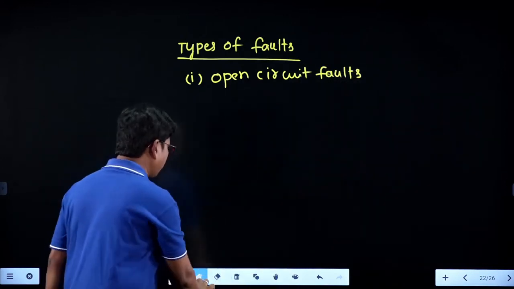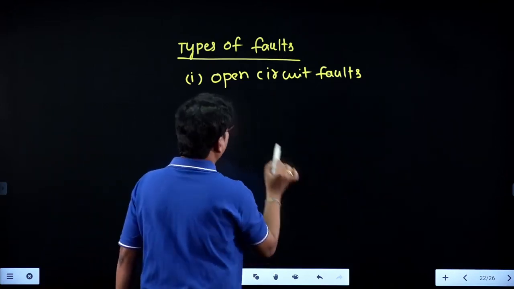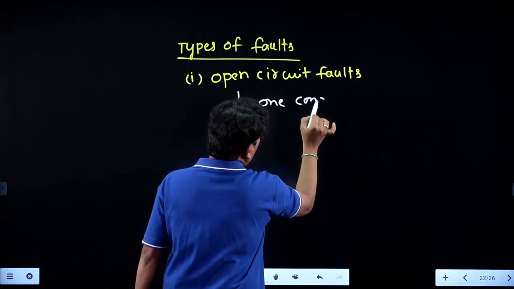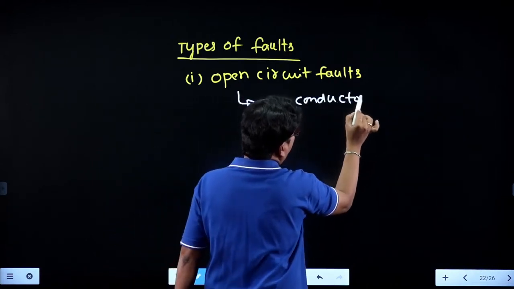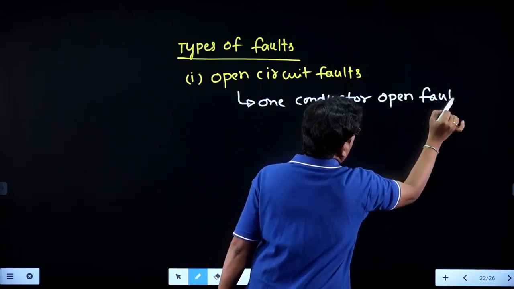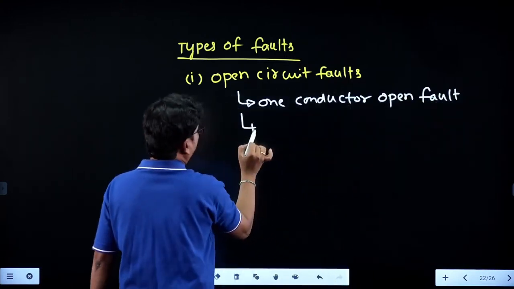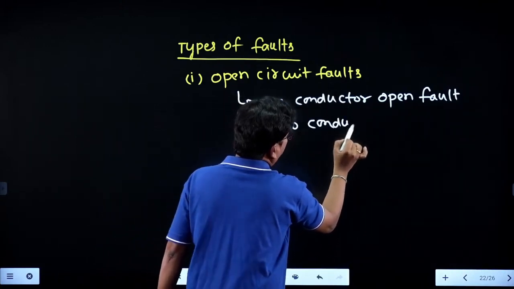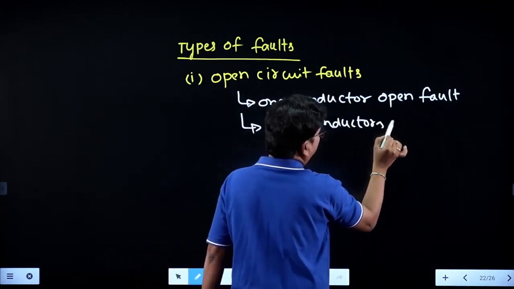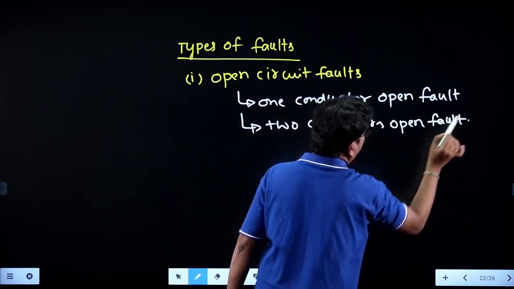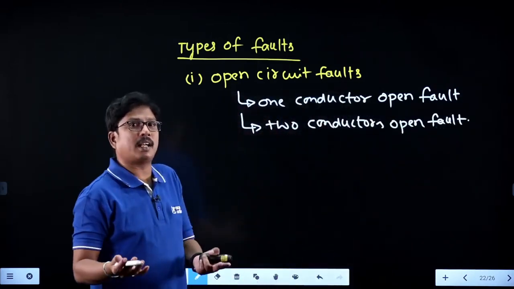In open circuit faults, we have two types of faults. One is the one conductor open fault, and the other is the two conductors open fault. If three conductors are open, you cannot call it a fault.